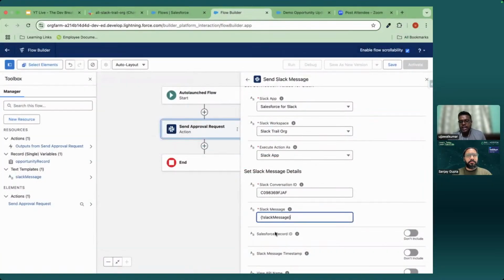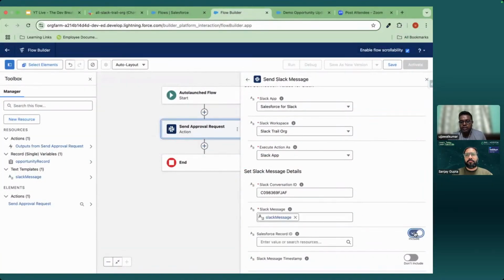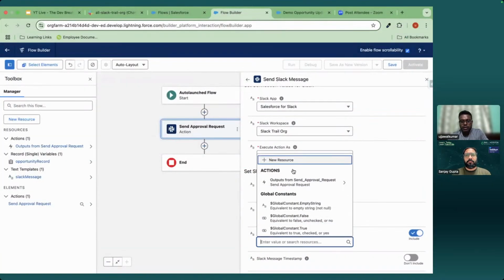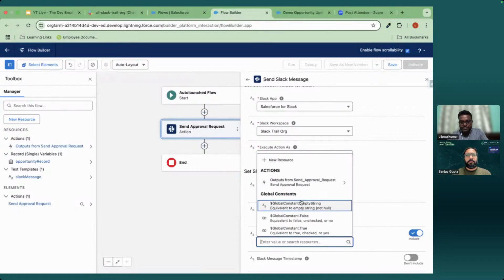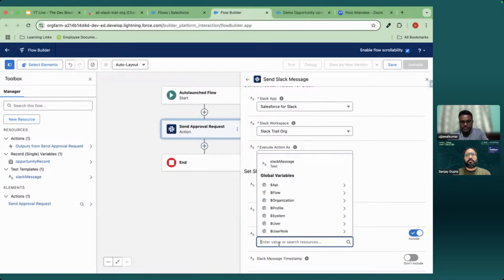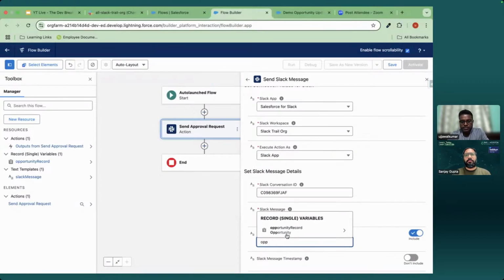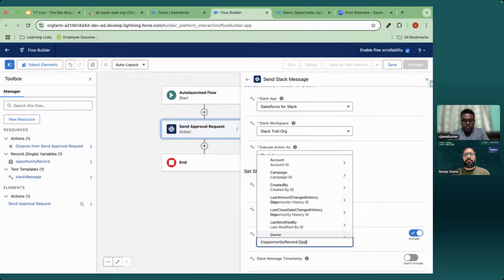So you see the Slack message I added, and you can include the record ID. So I am adding this opportunity ID from that variable. Opportunity record dot.